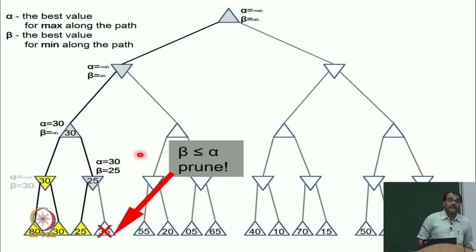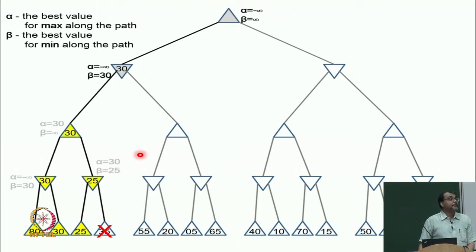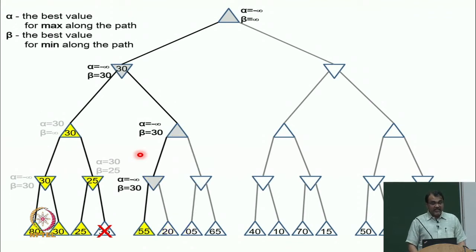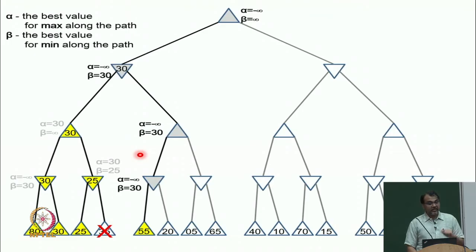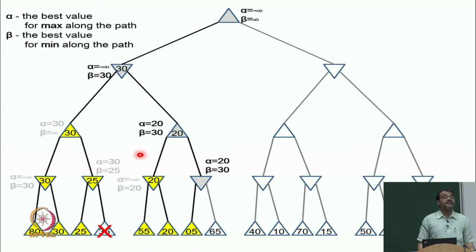When I send this information up, let us keep going so that you complete this story. My max node is 30, but when I send this information up to the min, its beta becomes 30. I sent this information down, so everybody's beta is now 30. As soon as I get 55, beta remains 30. Then it gets 20, then beta becomes 20. When I send this information up, alpha becomes 20 for the parent node, right. So, let us say we are here, we have just seen 5.